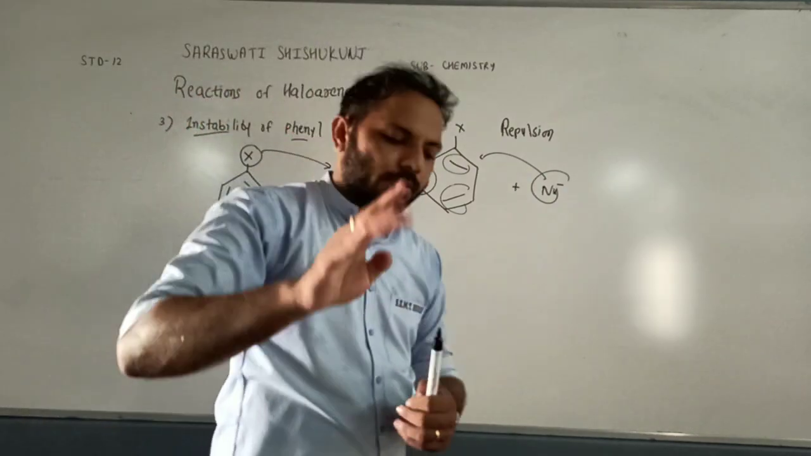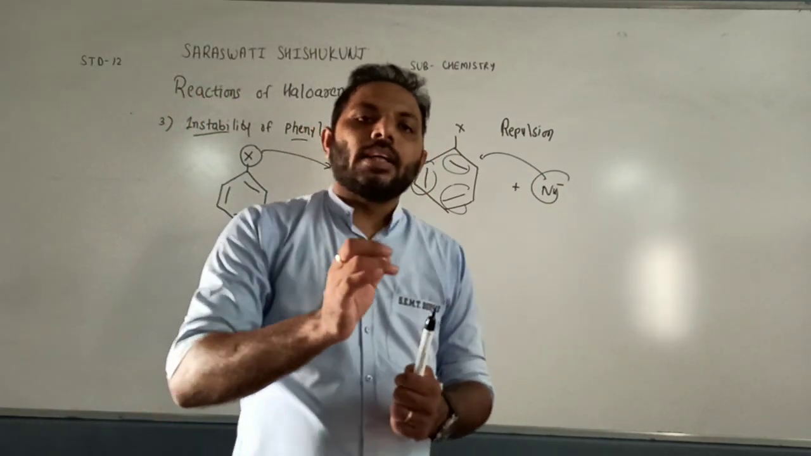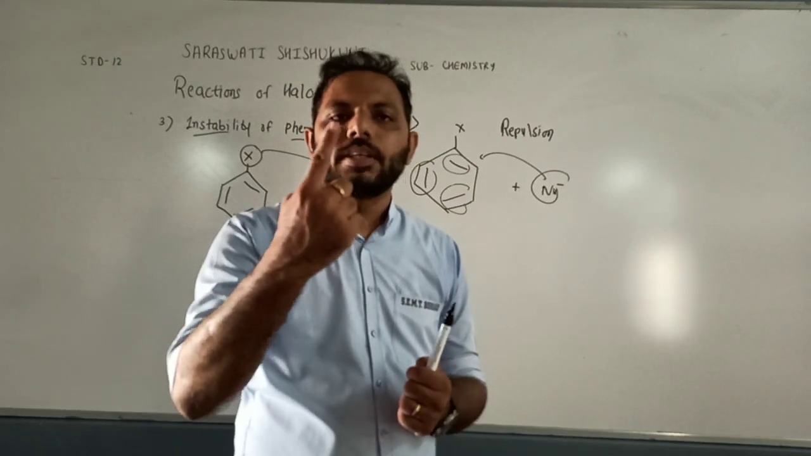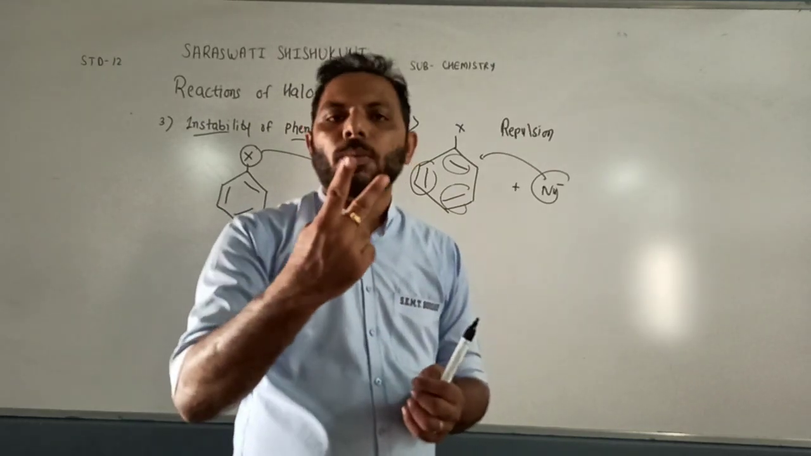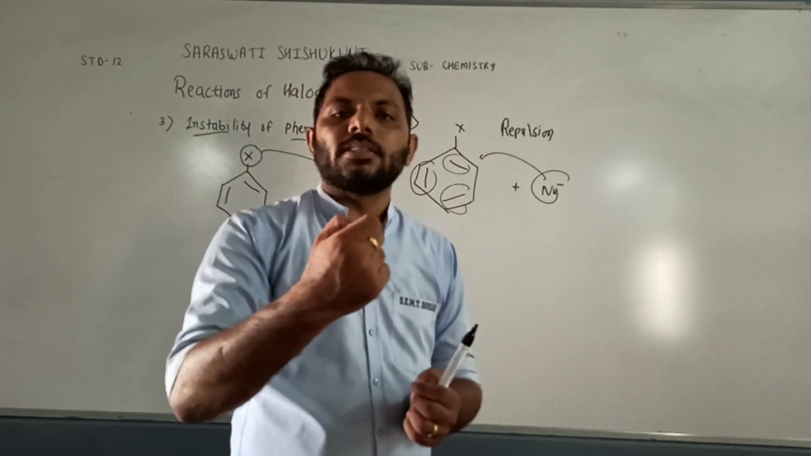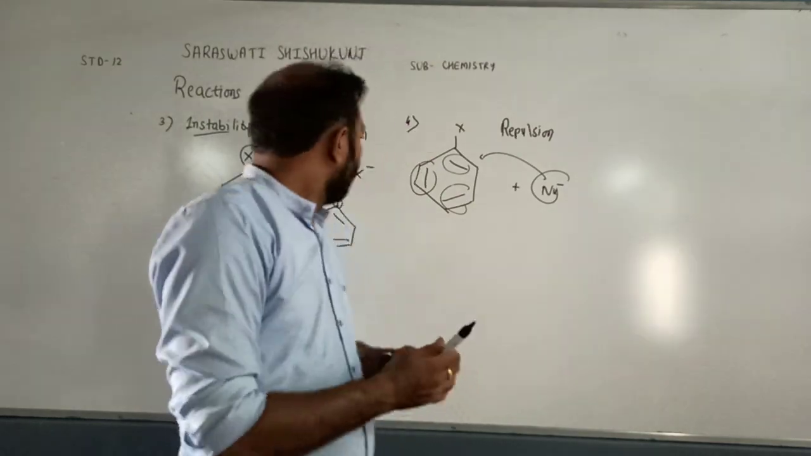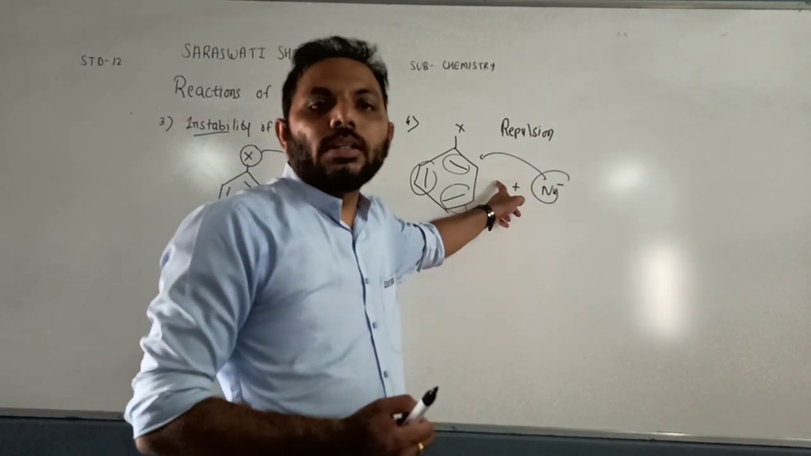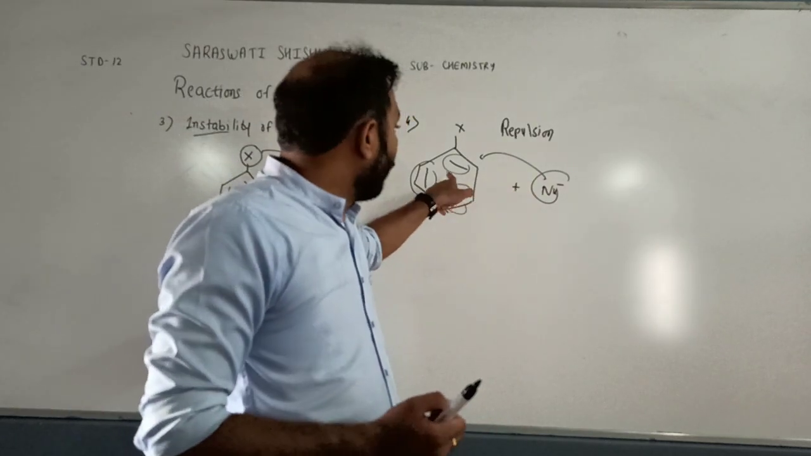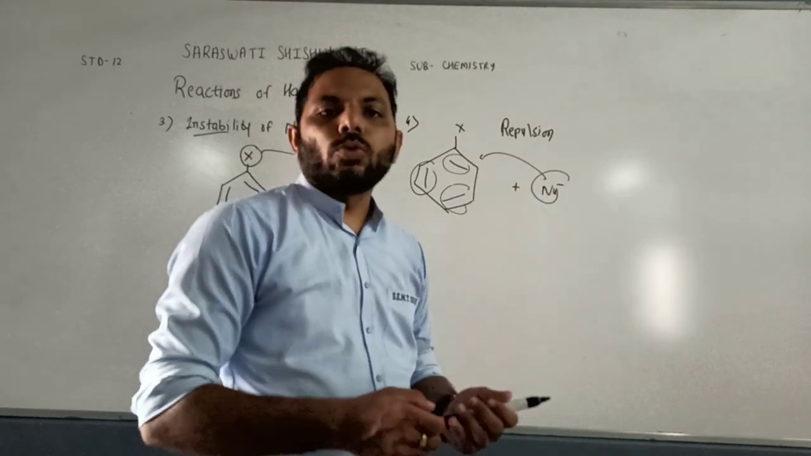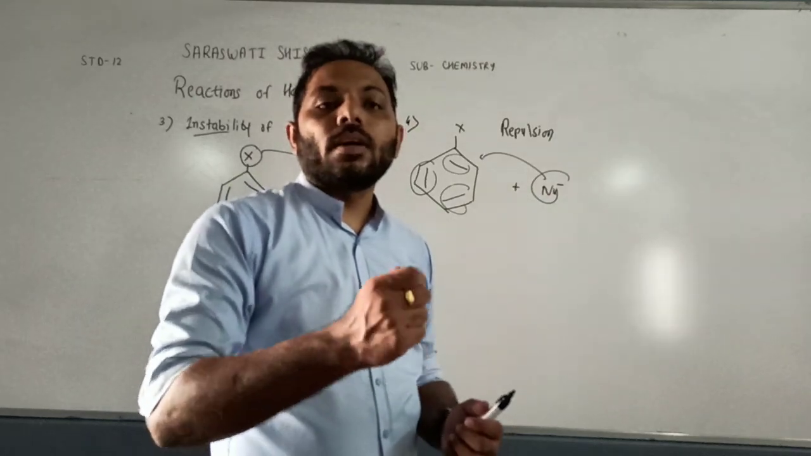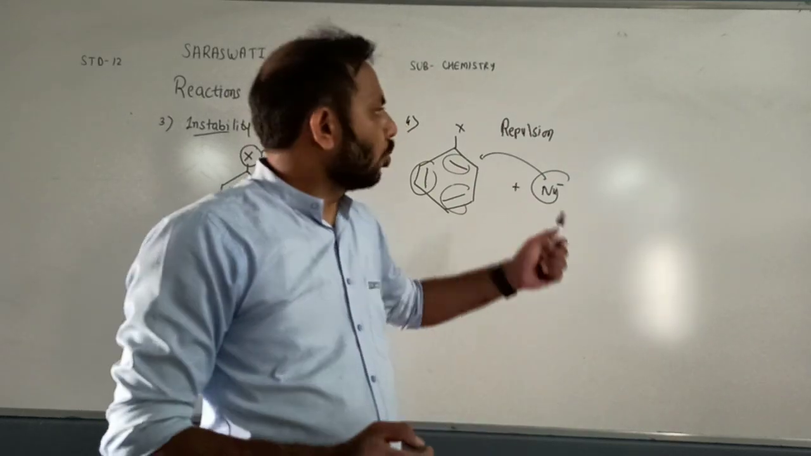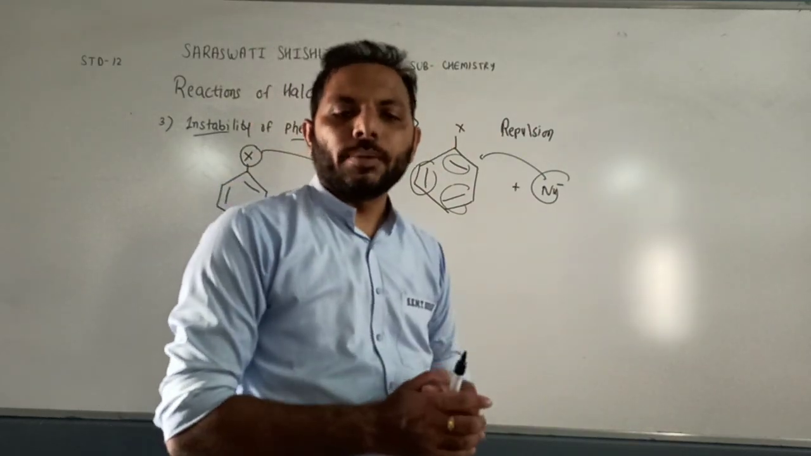So there are four reasons why haloarenes are not reactive. Reason number 1, resonance structure. Reason number 2, hybridization of haloarene is sp2. Reason number 3, instability of phenyl cation. And reason number 4, there is repulsion between haloarene and nucleophile. So in the exam, if they ask you to write the reasons why haloarenes are not reactive, you have to write all these 4 reasons. Okay.